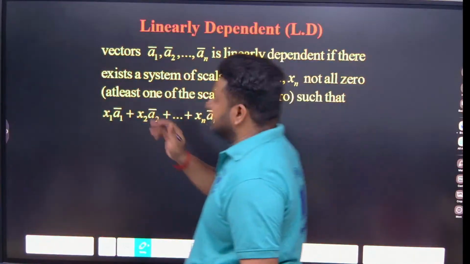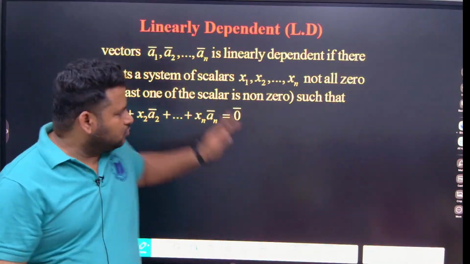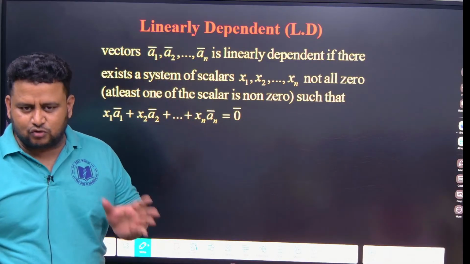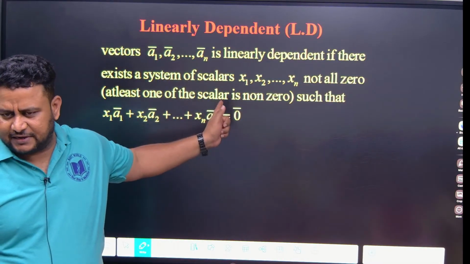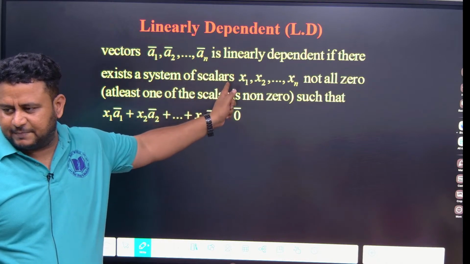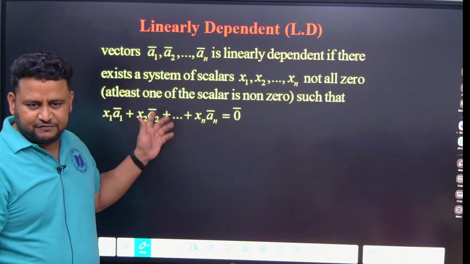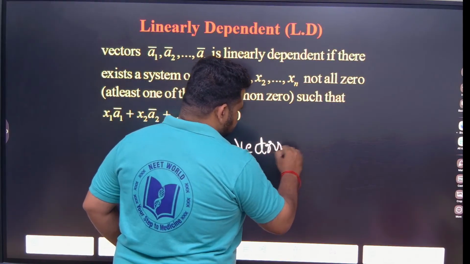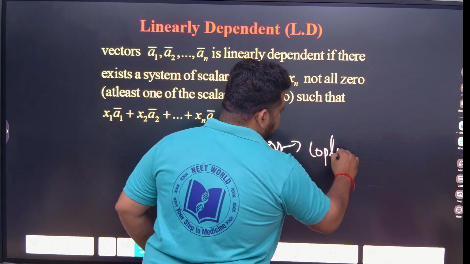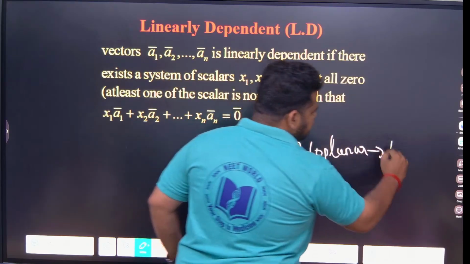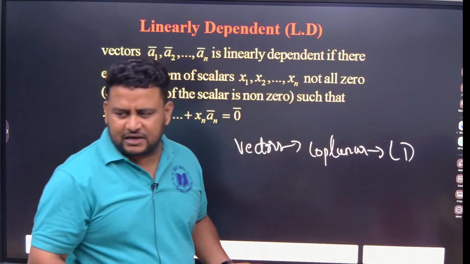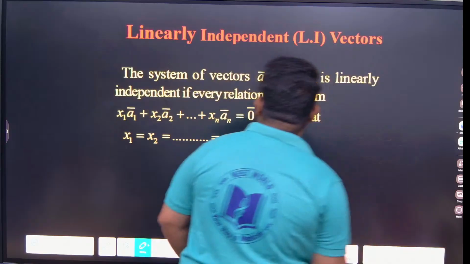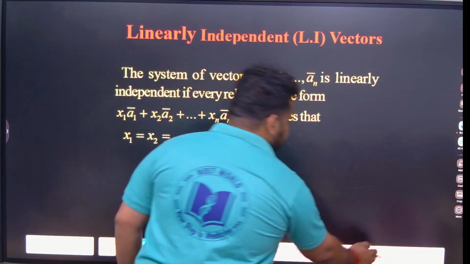So linearly dependent. What is this linearly dependent? No need to go through all this. If the vectors are coplanar or collinear, they are linearly dependent. Same condition as what they have given. If the vectors are coplanar, they are linearly dependent. If they are non-coplanar, they are linearly independent.